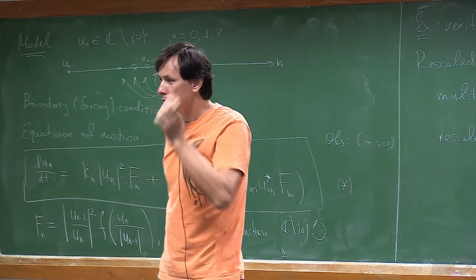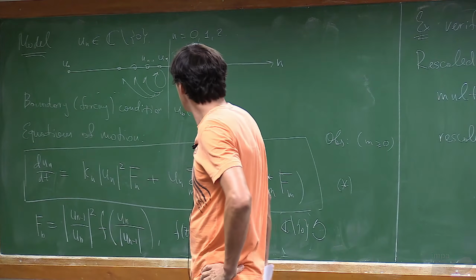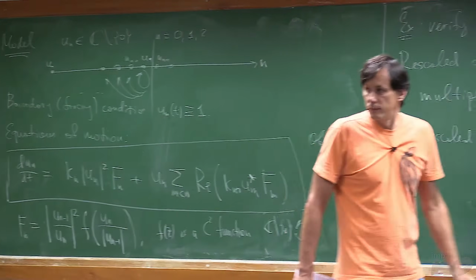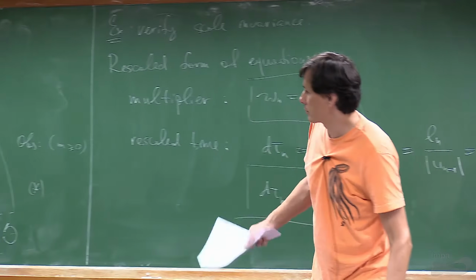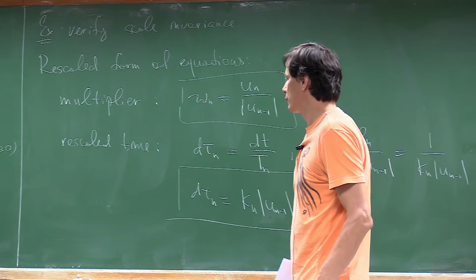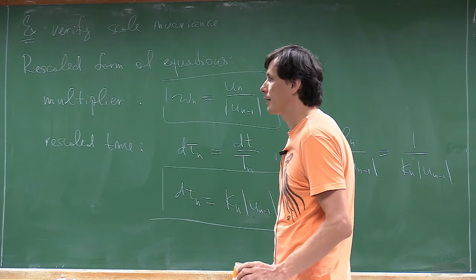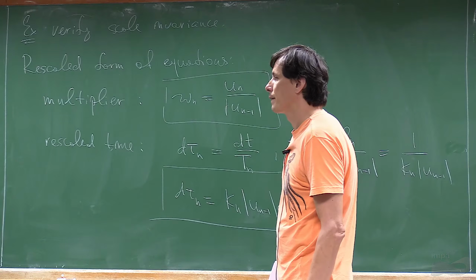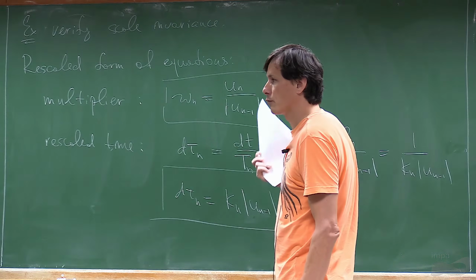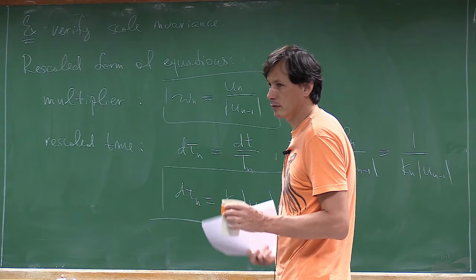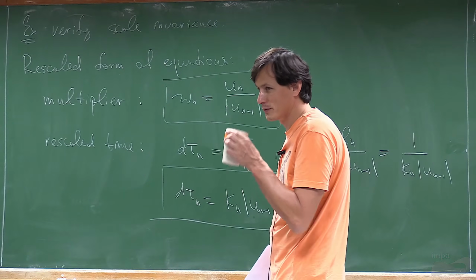Is it important that it's complex? Can it be dimension 1 real? Yes, true, it can be dimension 1, but I think in dimension 1 we will not get intermittency. We will see that we will need a periodic solution, and in dimension 1 it's problematic to have a periodic solution.